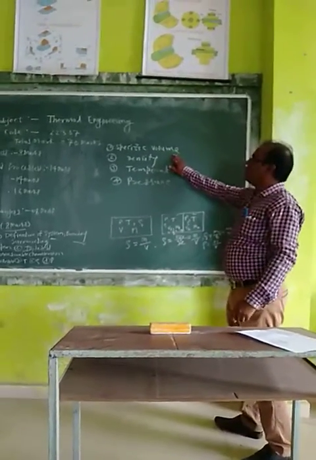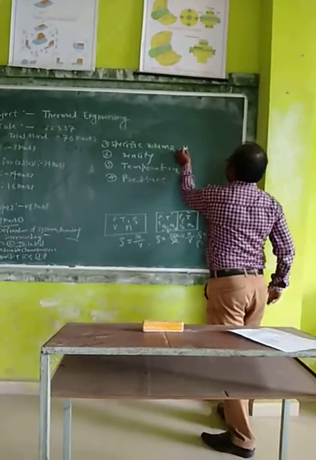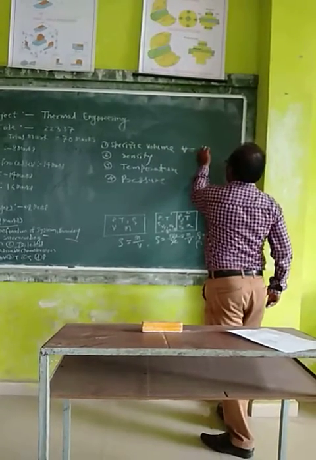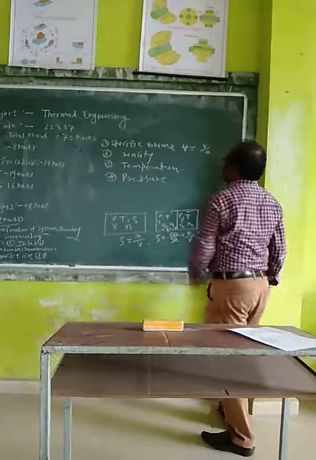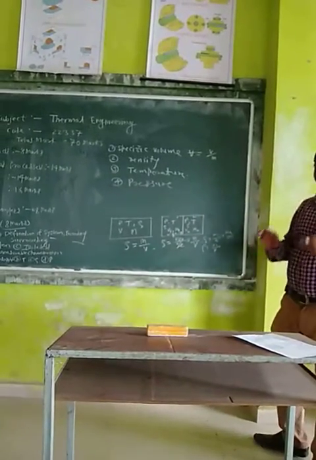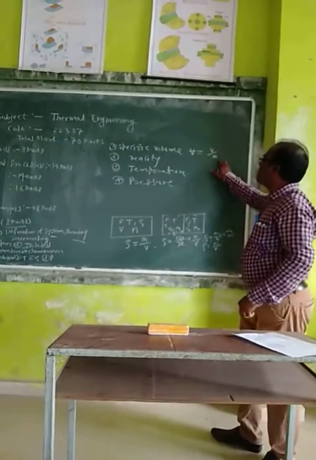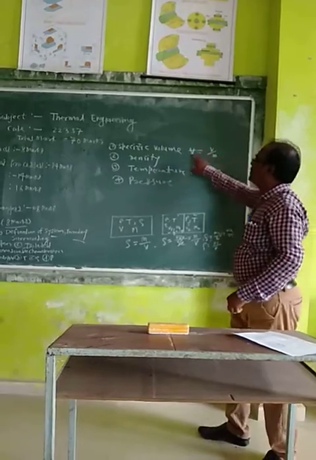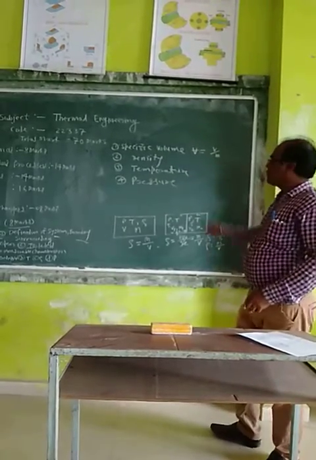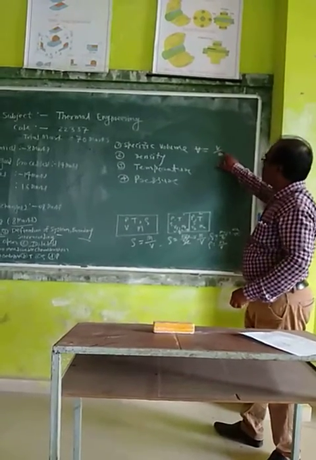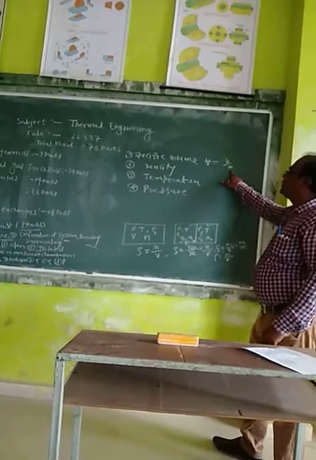Now specific volume means volume per unit mass is called a specific volume. Means the ratio of the volume to the mass is called a specific volume.